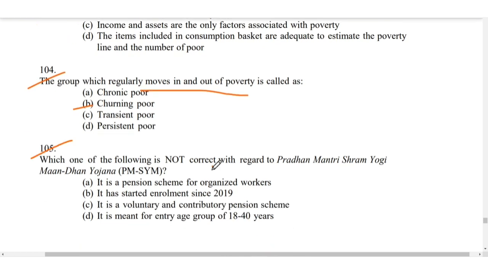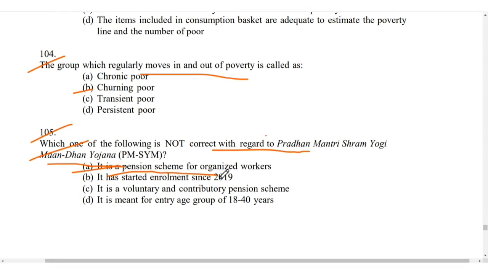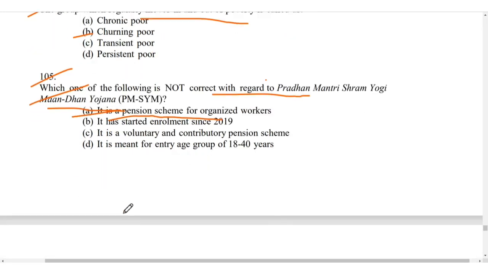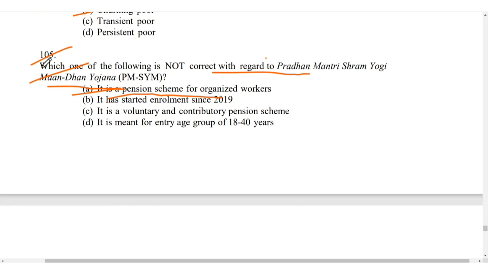The following is not correct with regard to the Pradhan Mantri Shram Yogi Maan Dhan Yojana. So again, a government scheme question. So it is a pension scheme for organized workers. These government schemes are basically from the year 2019. This exam was held in 2021, right? So they are asking government schemes from 2019 to 2020. So for 2022, you can prepare government schemes for 2019, 2020 as well as 2021.